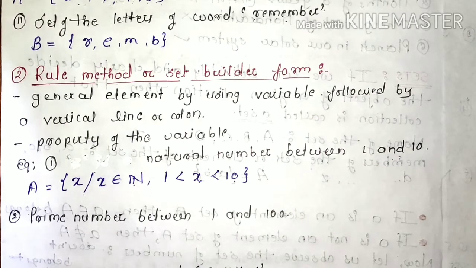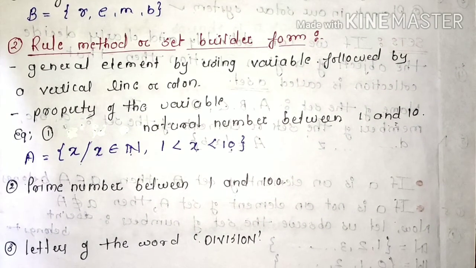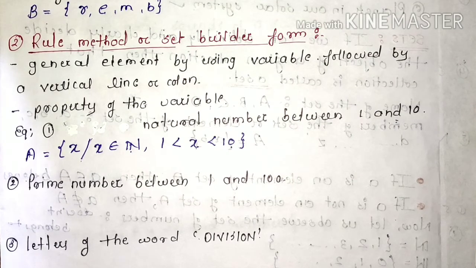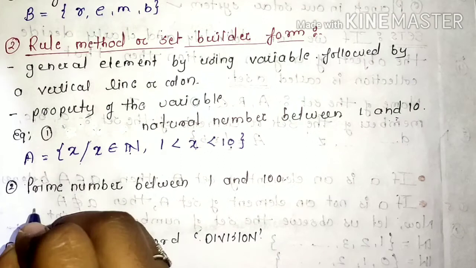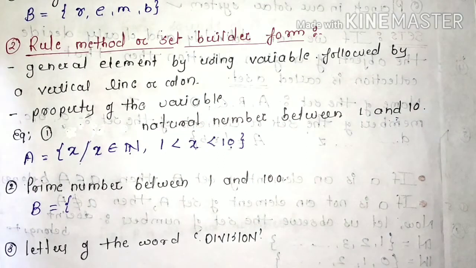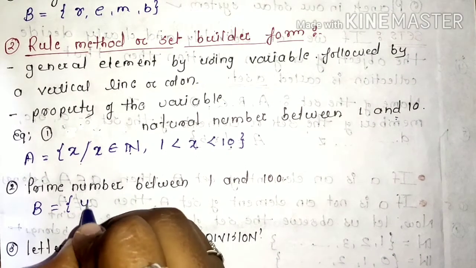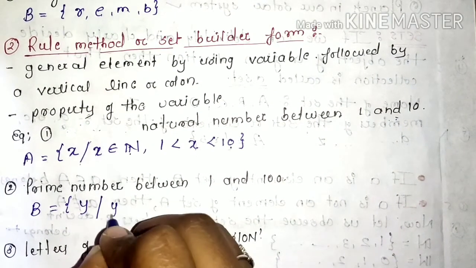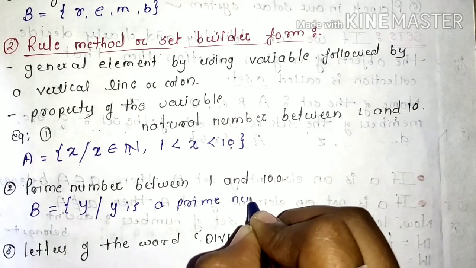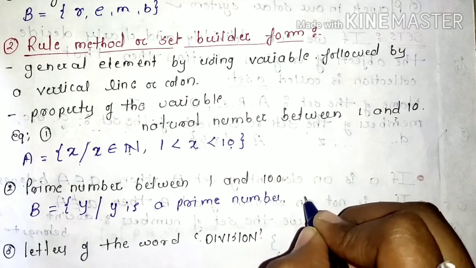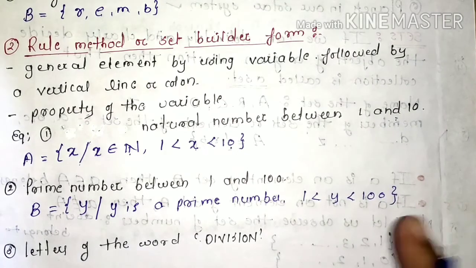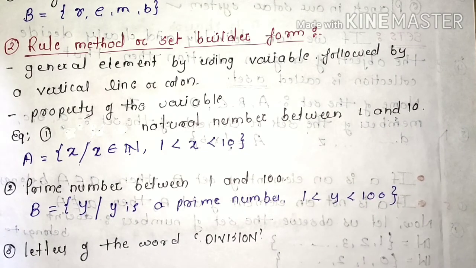Okay, now second, prime numbers between 1 to 100. Here we have to write the prime numbers between 1 to 100. So we denote it by the capital letter B enclosed by curly brackets. We have to use a general variable. Let us take y, then the vertical line, then y is what? y is a prime number, and next the property is given as 1 is less than y less than 100. That means here we write the prime numbers between 1 to 100.